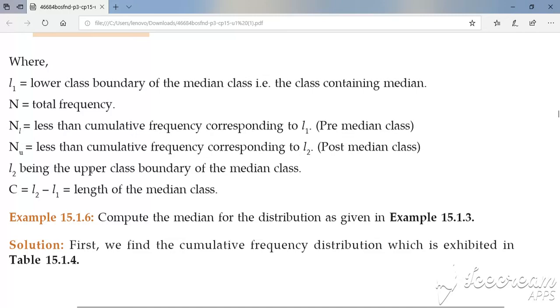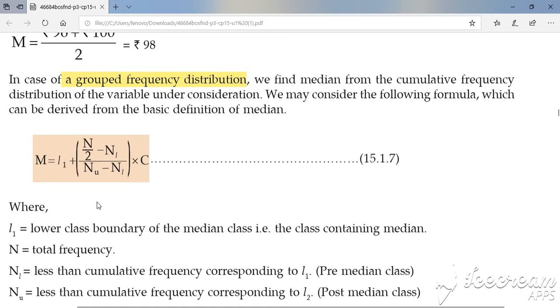L2 is the upper class boundary of the median class, while L1 is the lower class boundary of the median class. Lower limit is given, upper limit is given.